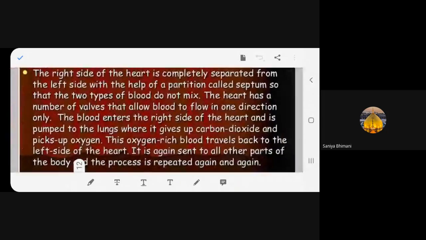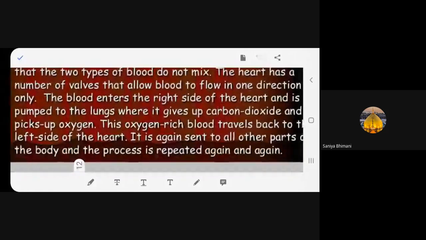So two types of blood. What are the two types of blood? One is carbon dioxide rich blood and the other one is oxygen rich blood, right? So carbon dioxide rich blood is coming from all over the body. Oxygen rich blood is coming from the lungs. You understand now? Yes, ma'am. Fine, good. Next.